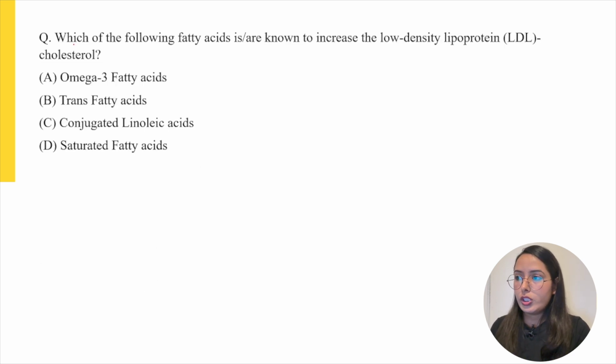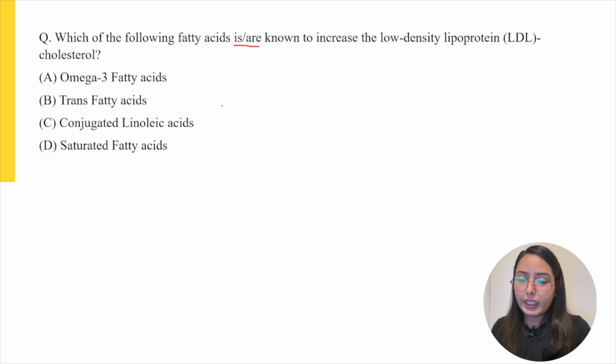Now moving to the next question: which of the following fatty acid is or are known to increase low density lipoprotein LDL cholesterol? This question belongs to the topic of lipids. We have to notice that this question is an MSQ, multiple select type question, in which more than one option could be correct. We can identify this by the question stating "is or are", simply indicating that more than one option can be correct.